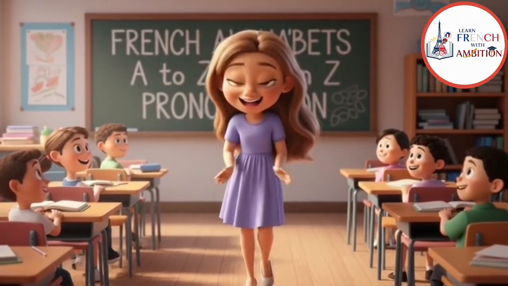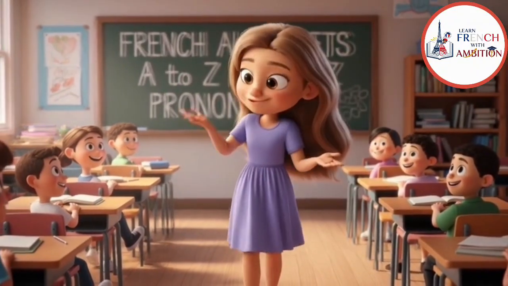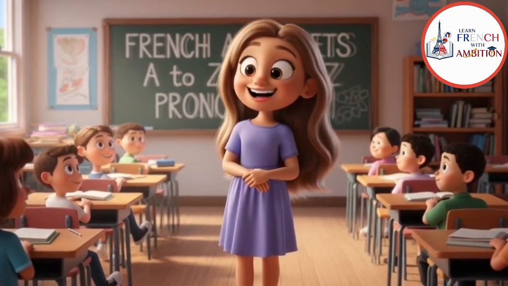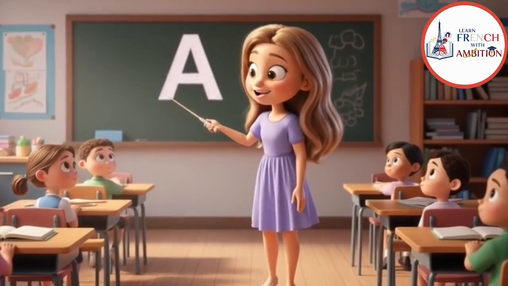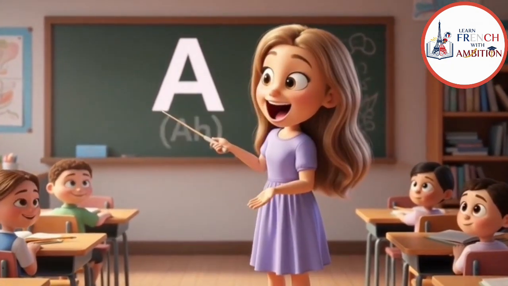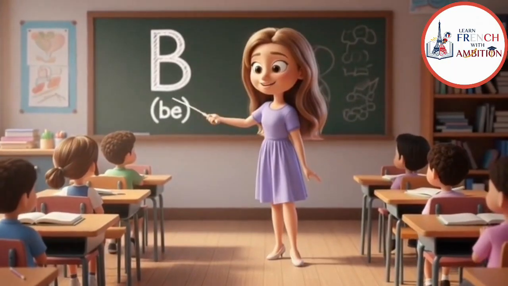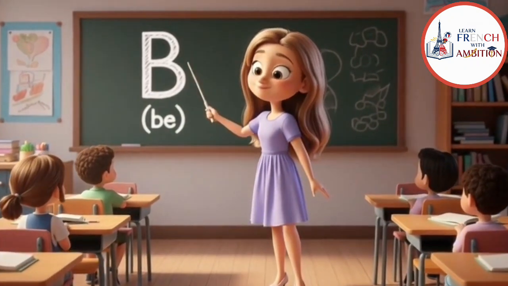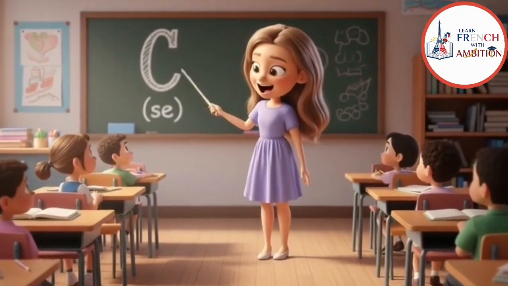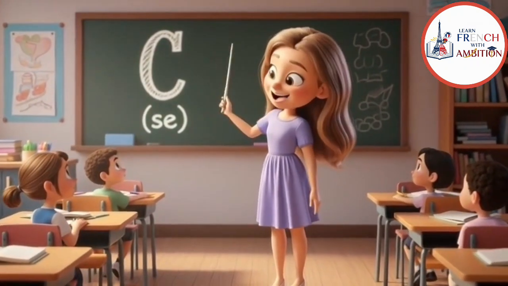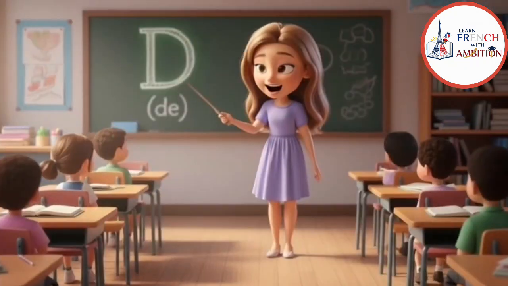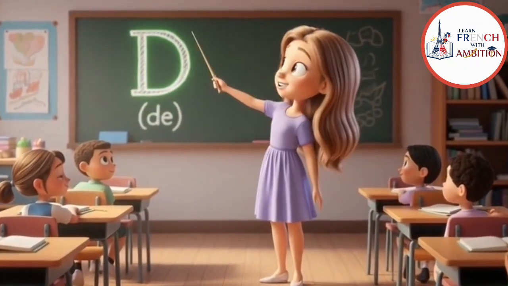Hello, everyone! Today we are going to learn the French alphabets from A to Z and how to pronounce each letter. The letter A in French is pronounced as A. The letter B in French is pronounced as B. The letter C in French is pronounced as C. The letter D in French is pronounced as D.